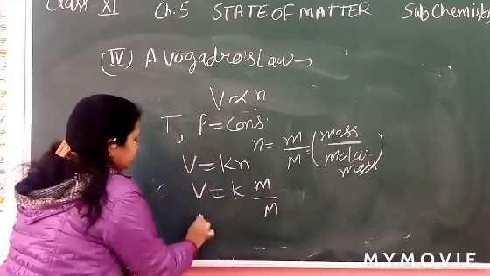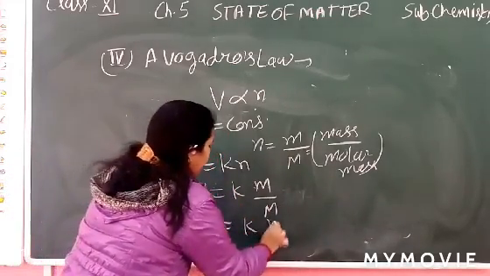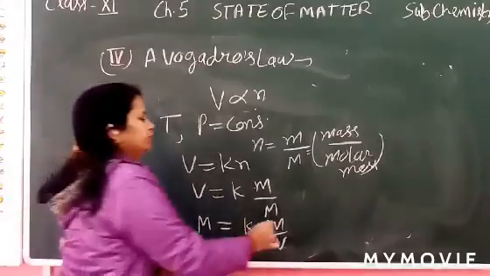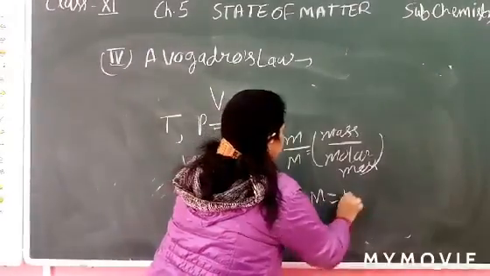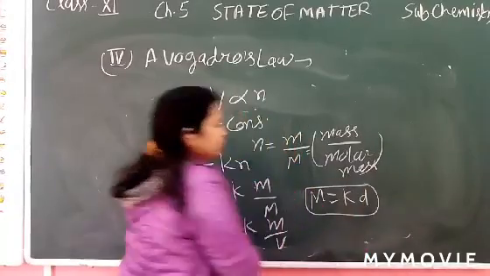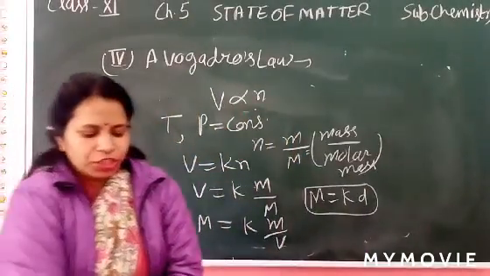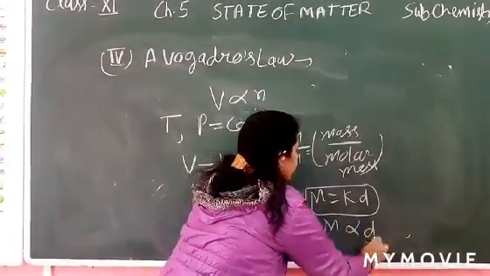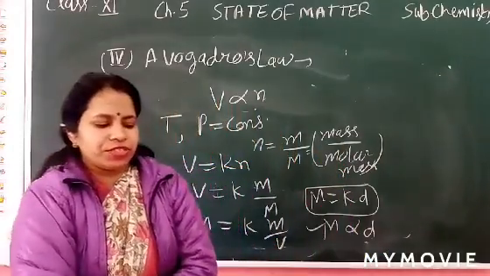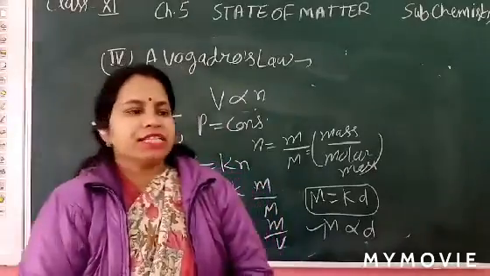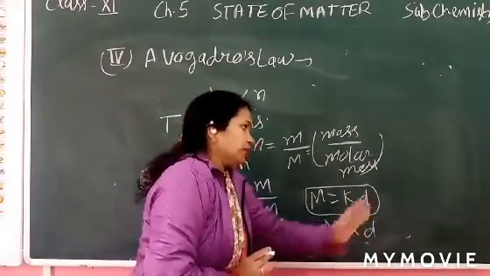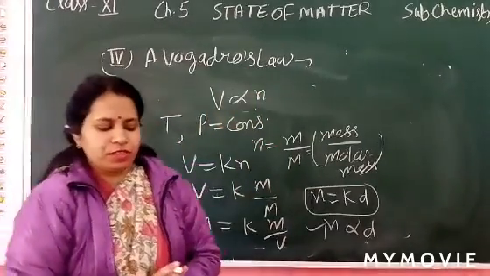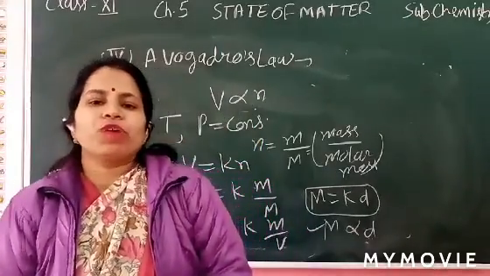If we change it to K m upon V, what is m upon V? Mass upon volume is called the density. So m equal to K into d. It means mass is directly proportional to density. When mass increases, density increases. So the density of a gas is directly proportional to mass, and the volume of the gas is directly proportional to the amount of gas. Now it's clear what is Avogadro's law.